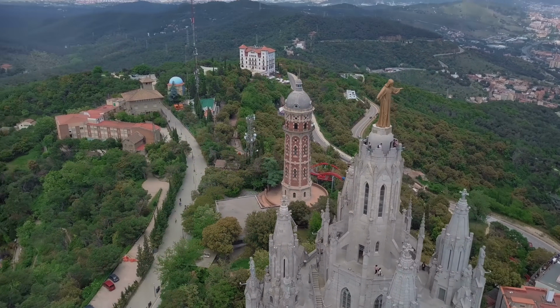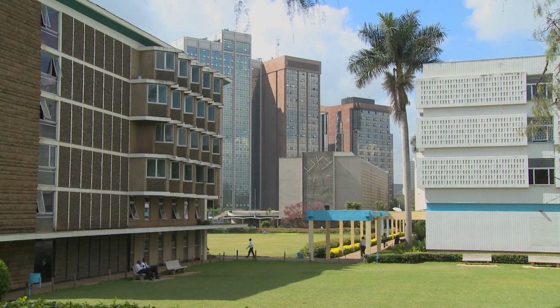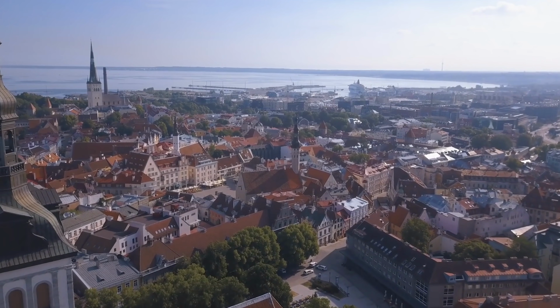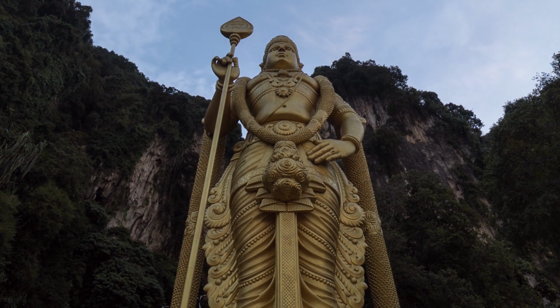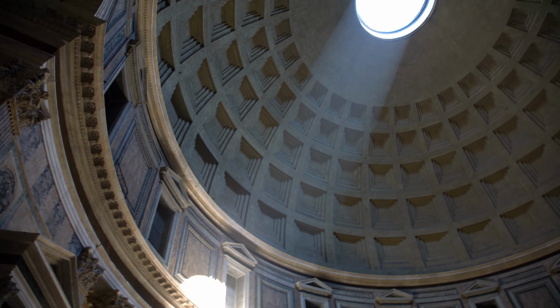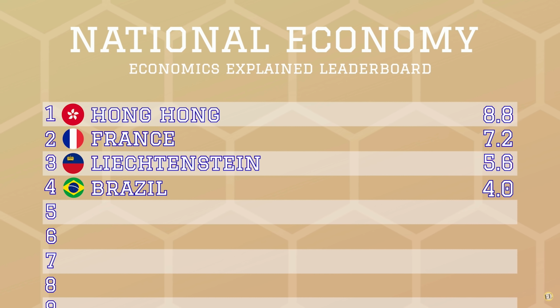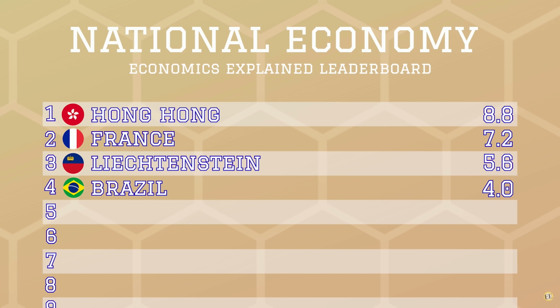worldwide. Now fortunately there hasn't been any footage mishaps quite as bad since, but there were still plenty that probably flew under the radar. This is the University of Nairobi in Kenya, not South Africa. This is Estonia, not Finland. This is Malaysia, not South Korea. And this is the Pantheon, which is not in the Vatican. Oh, and Hong Kong made it on the top of the Economics Explained leaderboard, not Hong Kong.